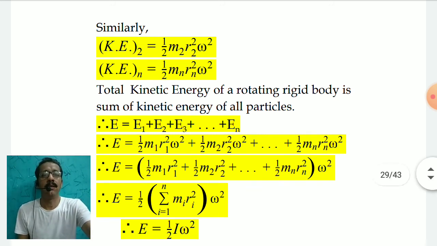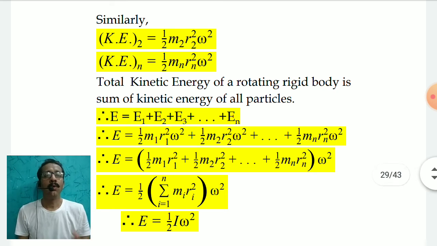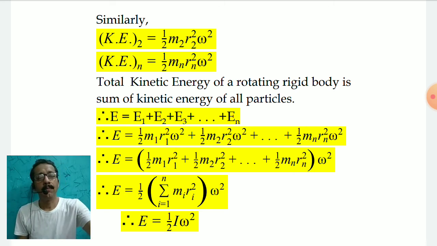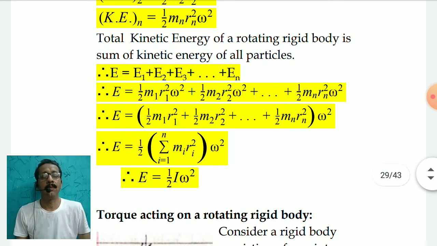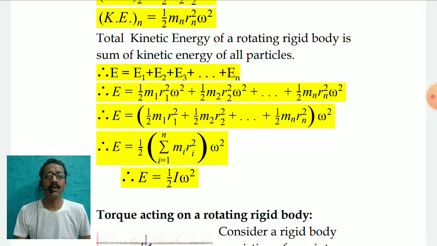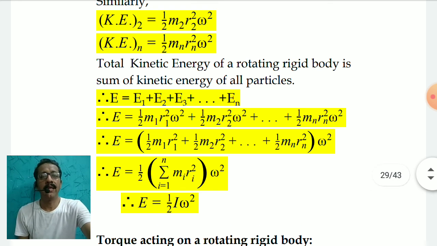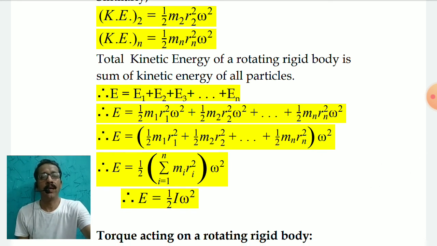In this equation, omega squared and half are taken common, and inside the bracket all those terms are only sigma mi ri squared, where i goes from 1 to n. That quantity, sigma mi ri squared, is basically the moment of inertia of a rigid rotating body about the given axis, and therefore the final equation of kinetic energy is half I omega squared.